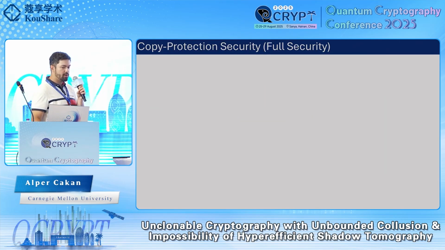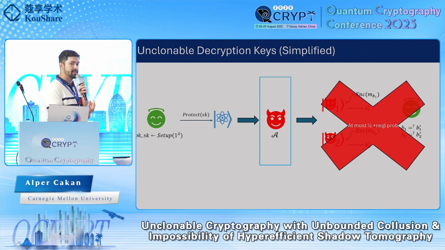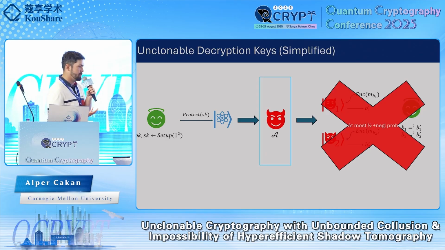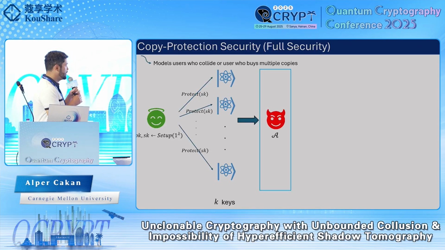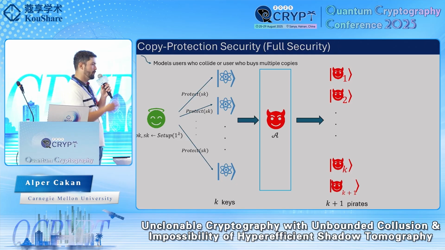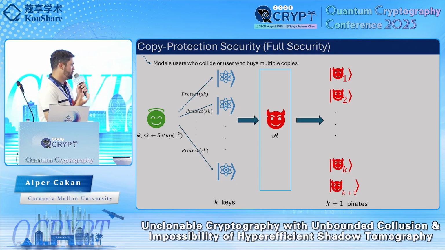So far we've only been talking about the adversary receiving a single copy, but this is not a very realistic model, because in the real world, going back to the case of a video game, maybe thousands or millions of people will be buying these states. To capture this real world scenario, we define the following security experiment. In this case, the adversary receives any number of copy protected secret keys or copy protected programs, and it tries to output at least one more program that is also functional.